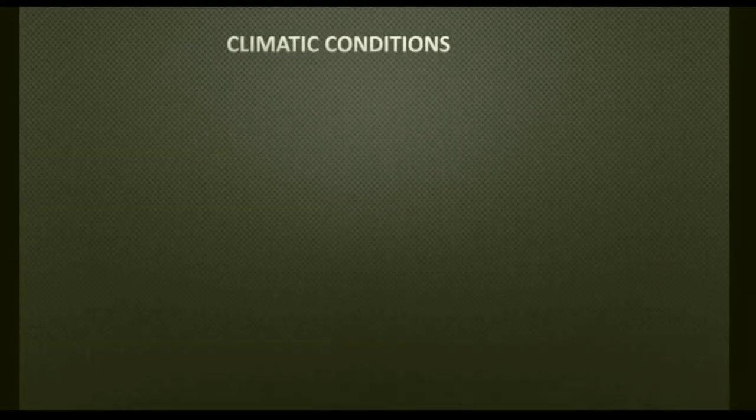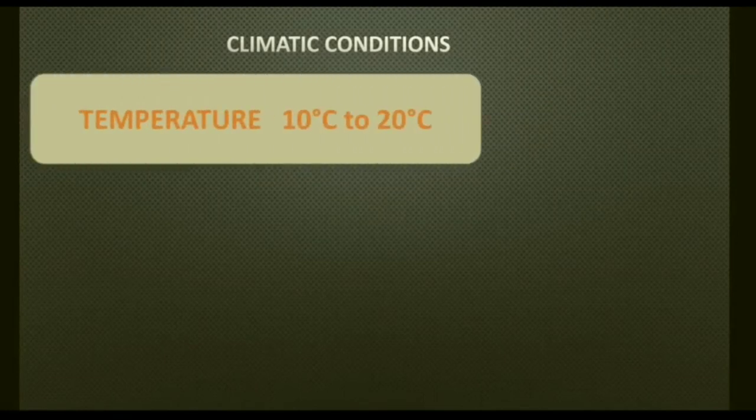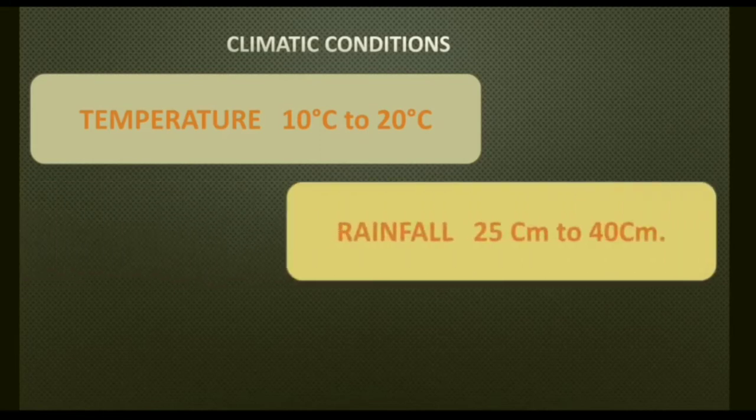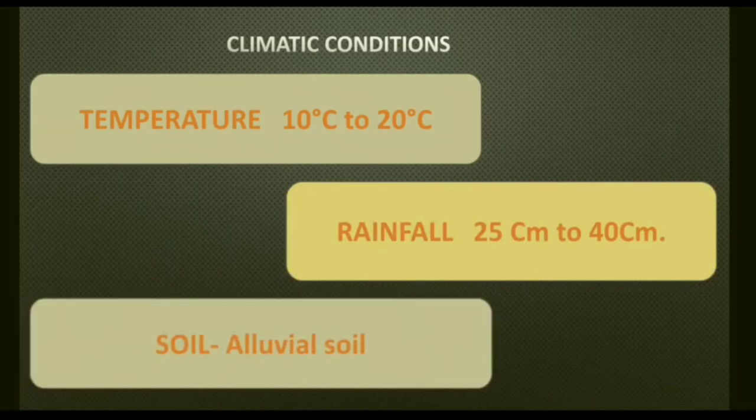Climatic condition for its growth: temperature 10 degrees Celsius to 20 degrees Celsius. It always grows in the cool climatic condition. Very little quantity is grown in peninsular India, means mostly it is found in northern India. Rainfall is between 25 to 40 centimeter. Soil, alluvial soil, means it's a fertile soil in which it can be grown easily.